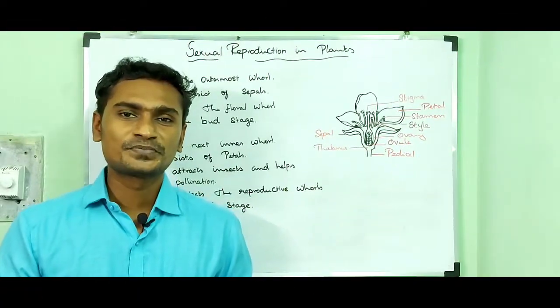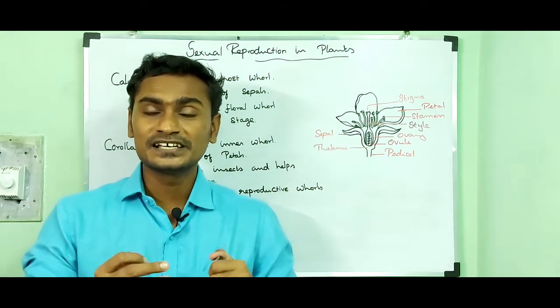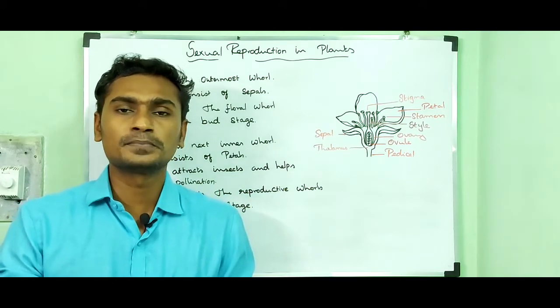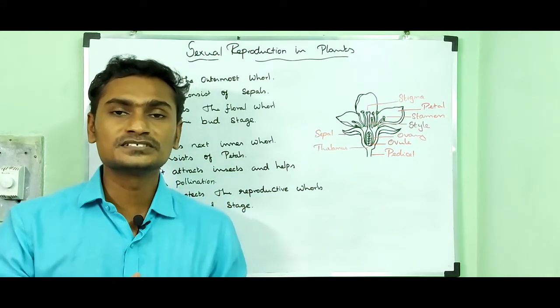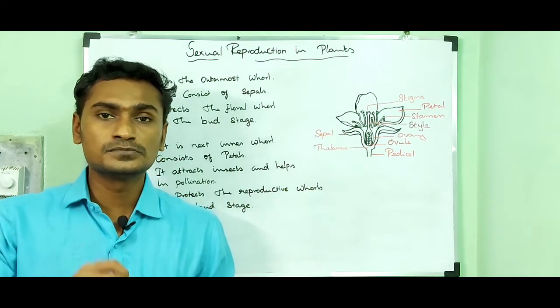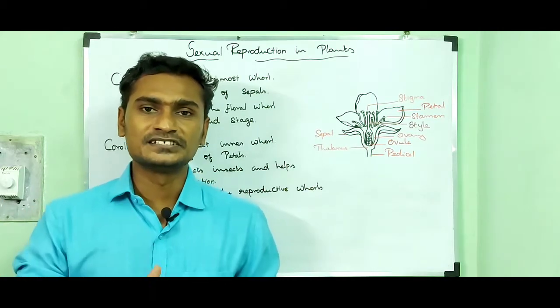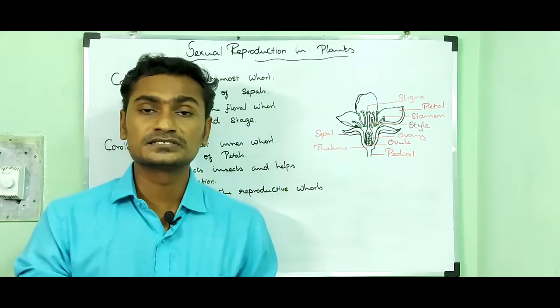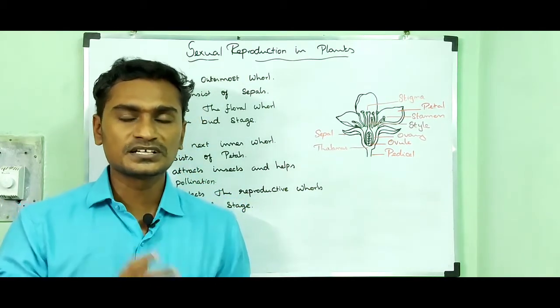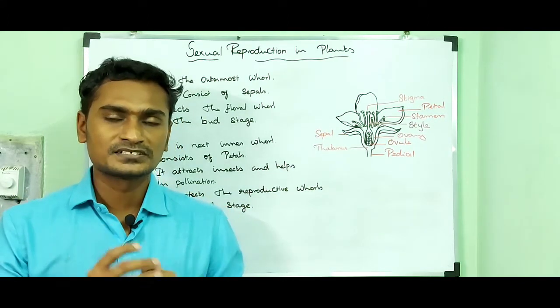Let me teach you the reproductive part of a higher plant, especially angiosperm. In an angiospermic plant, the reproductive part is the flower, because in the flower only we are able to find androecium and gynoecium. Androecium represents the male reproductive structure, gynoecium represents the female reproductive structure.